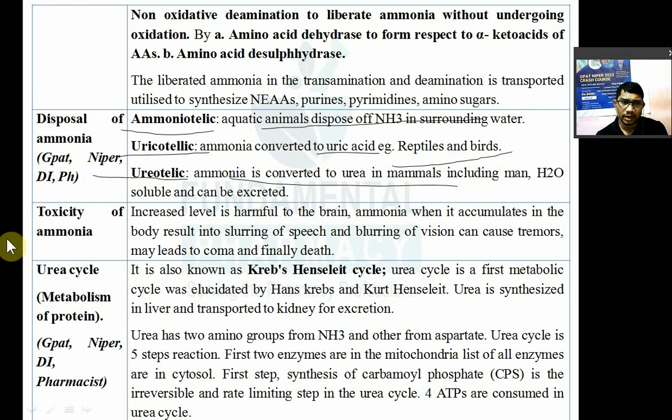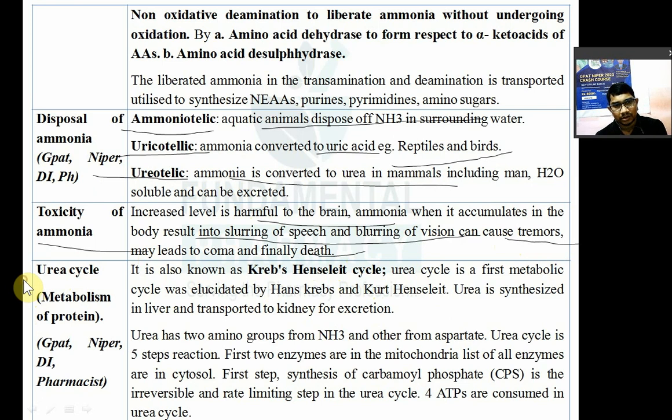Then toxicity of ammonia. If ammonia is accumulated in the body, increased level of ammonia is harmful to the brain. When it accumulates, it results in slurring of speech, blurring of vision. It can cause tremors, और हेपेटिक कोमा भी हो सकता है. May lead to coma, hepatic coma, finally death. That's why urea is synthesized from ammonia.